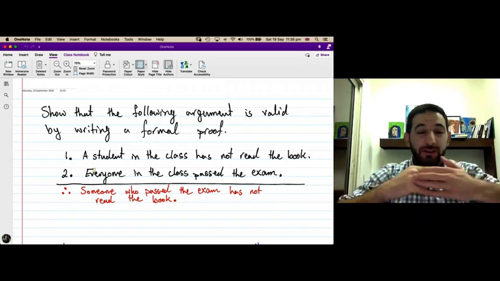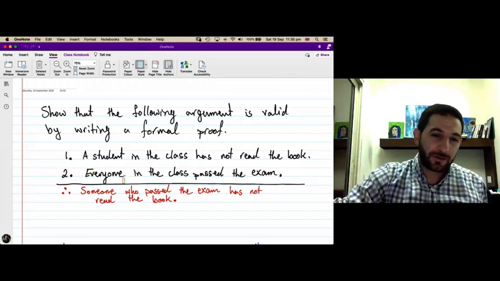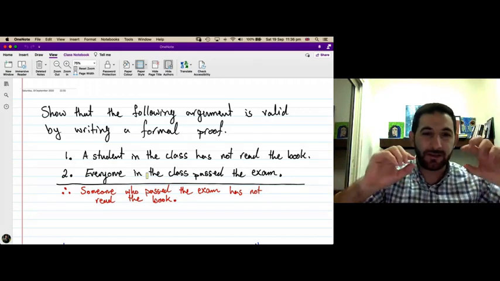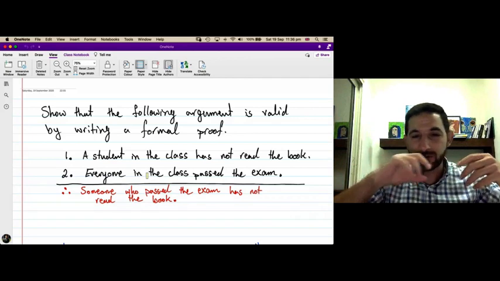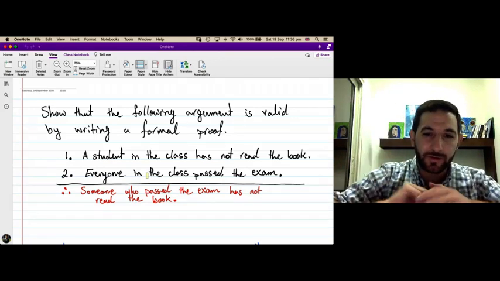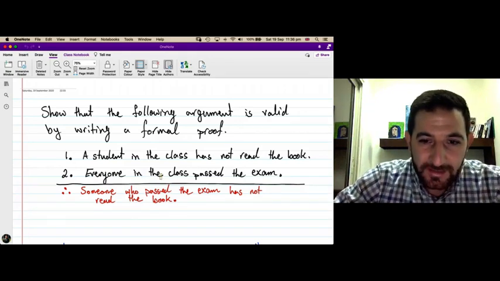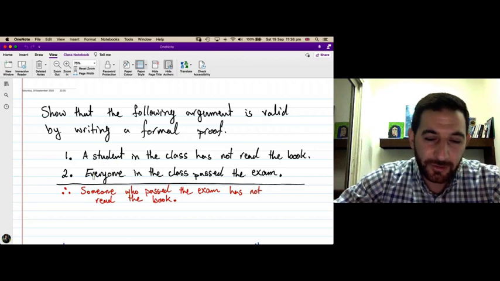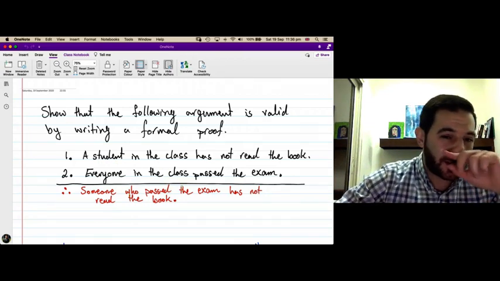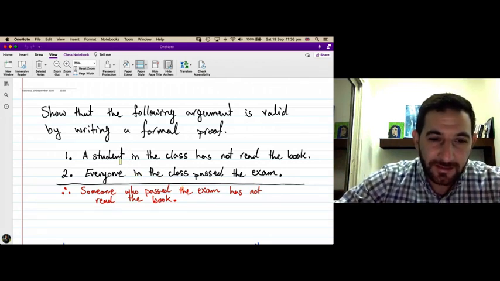So we want to write a formal proof showing the validity of this argument. Remember, what is a formal proof? It's a sequence of statements where each statement is either a premise or deduced from previous ones by rules of inference, or logically equivalent to a previous one, or a tautology. The first step to show that this argument is valid is to translate it into predicate logic. So I want to use some predicates to translate these sentences.